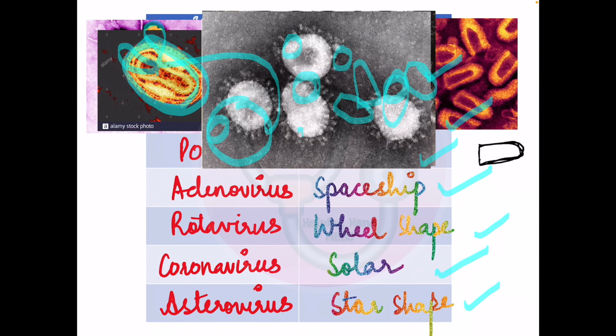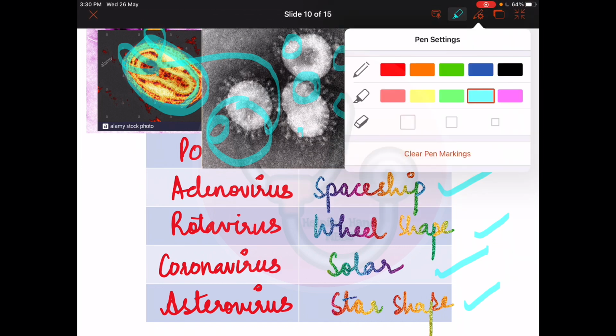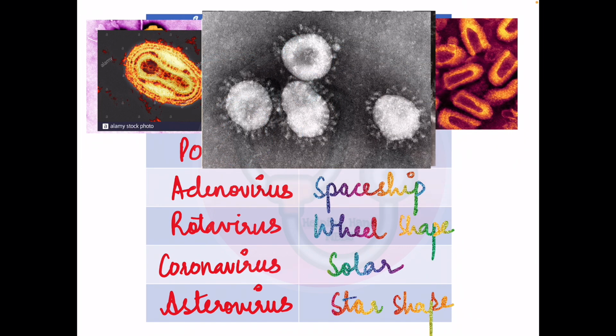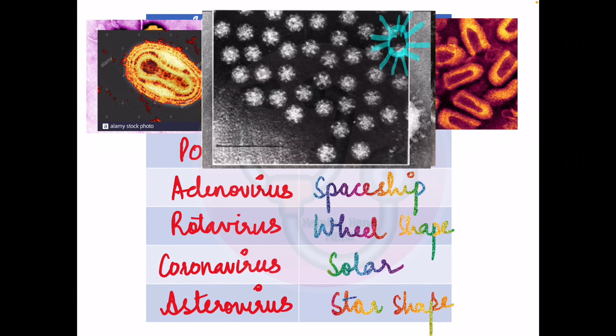Coronavirus looks like, I will just clear all the drawings. Okay, so coronavirus, you can see it looks like a star. Looks like solar, like solar means sun, so it looks like the sun. Okay, and then last we have the astrovirus, which looks like stars. We all know how stars look. Okay, so this was all.